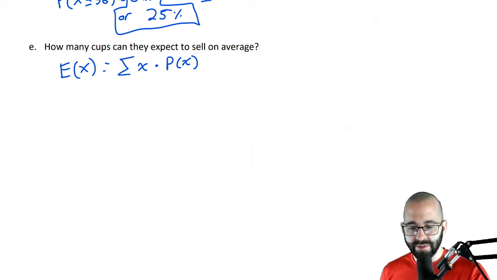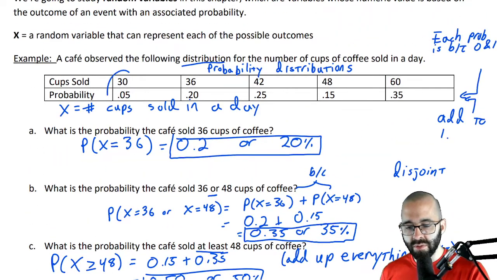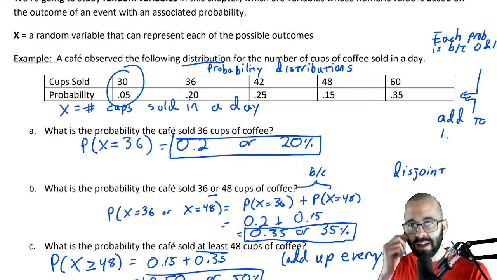But if you're curious, let's just do this all. Multiply all the x's by their probabilities. So multiply these two together. The x is how many cups? The probability, 5%.